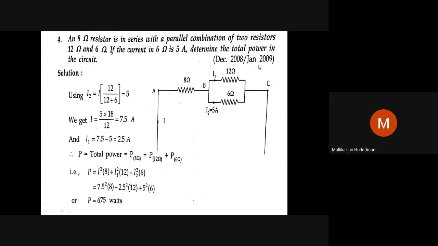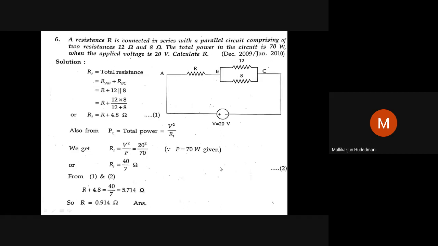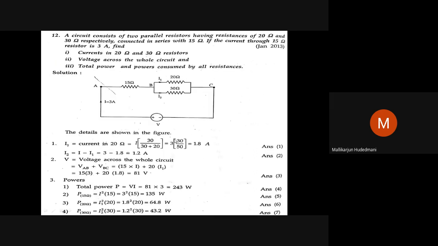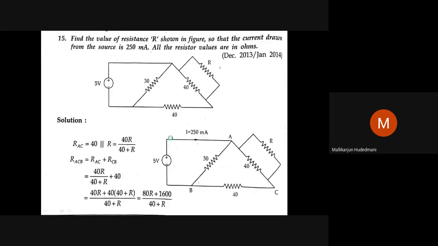Then we have 2 resistors in parallel connected to another resistor. The current division technique is asked here. So you have been challenged to know and practice current division. This has been already discussed with you. Kindly recall. Such numerical problems are there for your approach. Another numerical problem, we have already discussed these points. A lot more numerical problems I have outlined, and in fact have shared with you. So these questions are definitely examination question paper problems.